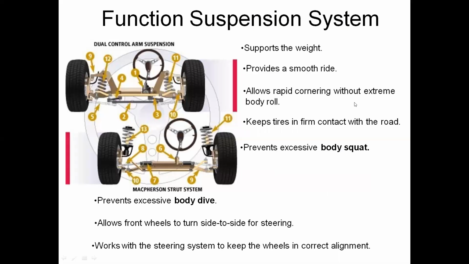You can see what the functions of the suspension system are. Mainly the suspension system is used to support the weight and provide a smooth ride. It allows rapid cornering without extreme body roll, keeps tires in contact with the road, prevents excessive body squat, and prevents excessive body dive. It allows the front wheels to turn side to side for steering, and works with the steering system to keep the wheels in correct alignment. These functions we already discussed.